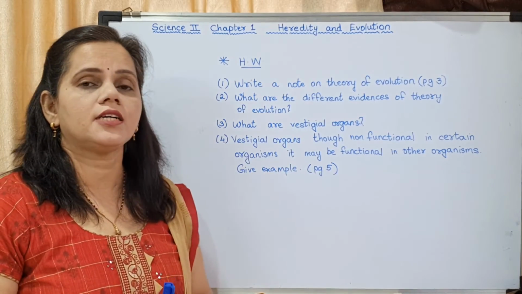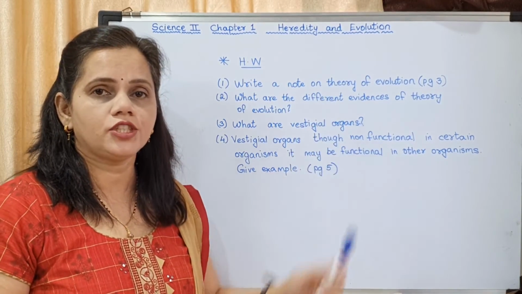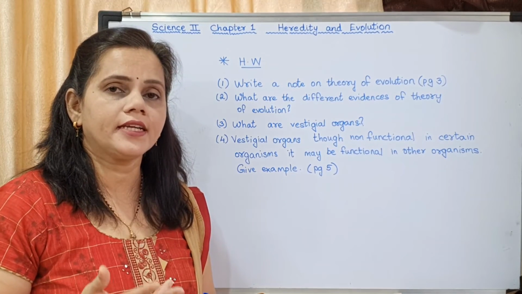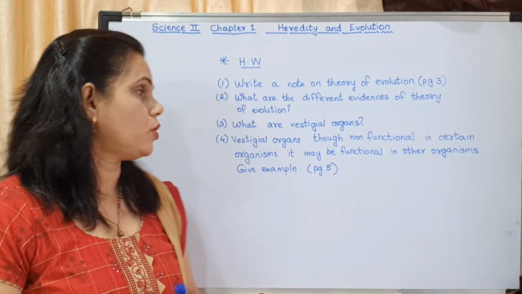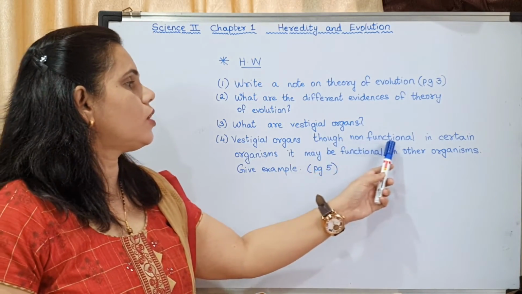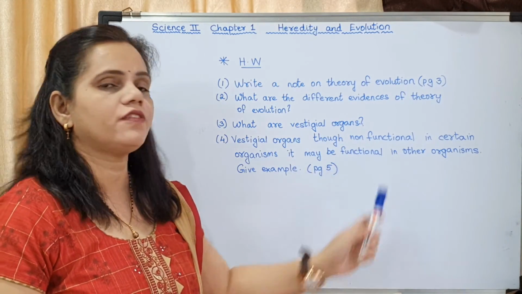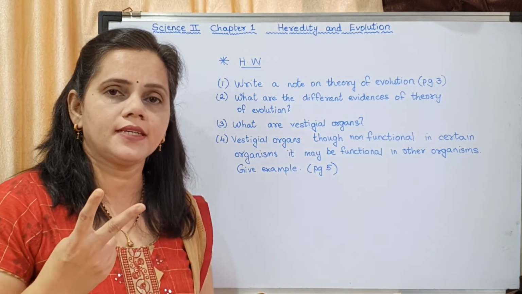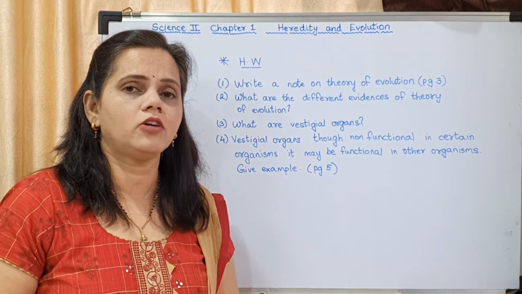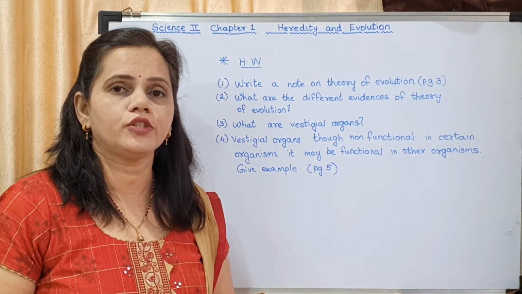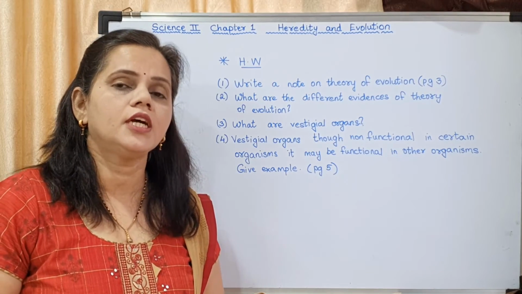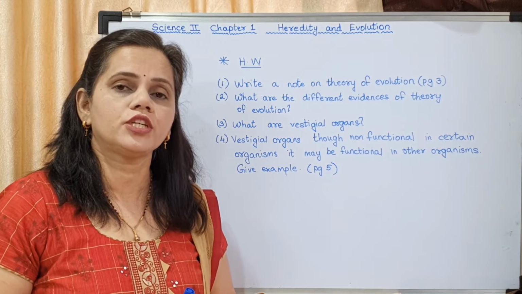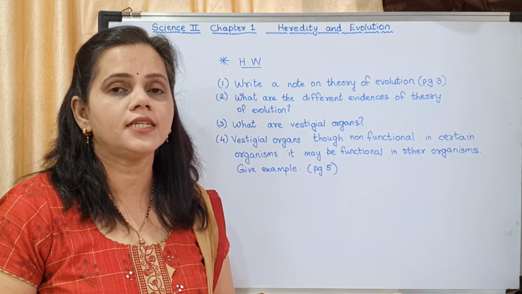What are vestigial organs? I had written the definition on the board. Those who have a textbook might mark it in your textbook. Vestigial organs, though non-functional in certain organisms, may be functional in other organisms. You have to give an example. There are 2 examples given in the textbook. One is the appendix, which is of no use in human beings but is of use in ruminants. The other is ear muscles, which are of no use in humans, but monkeys use them till now.